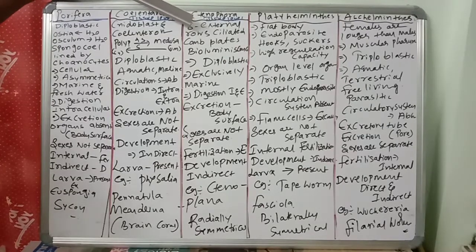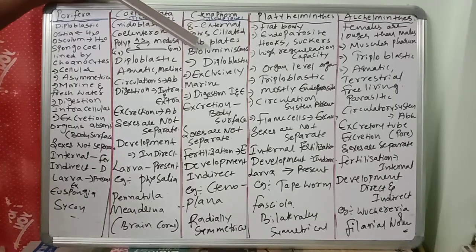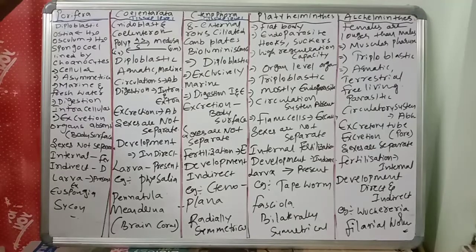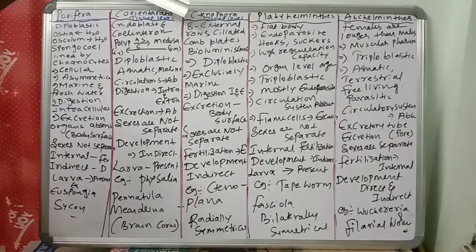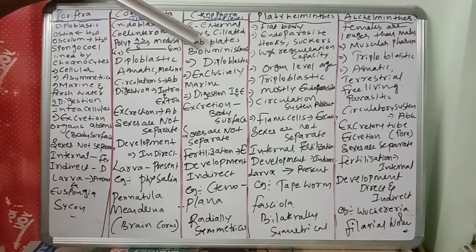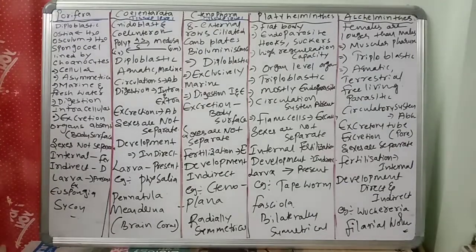They also show light emitting nature, called bioluminescence, like the light emitting insects we see at night. So bioluminescence they perform.